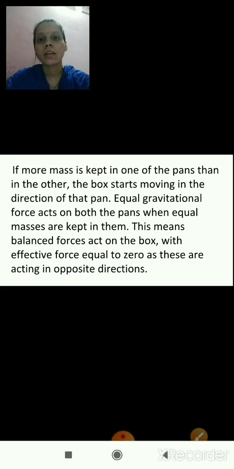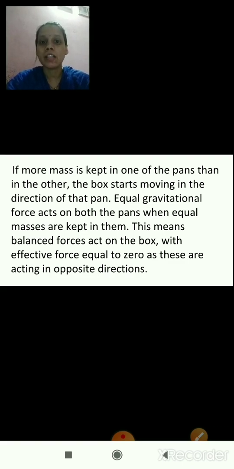Then, if more mass is kept in one of the pans than in the other, the box starts moving in the direction of that pan. If on one side we keep more mass as compared to the other side, the cardboard box on the table will start moving to the side where we kept more mass. Equal gravitational force acts on both the pans when equal masses are kept in them.